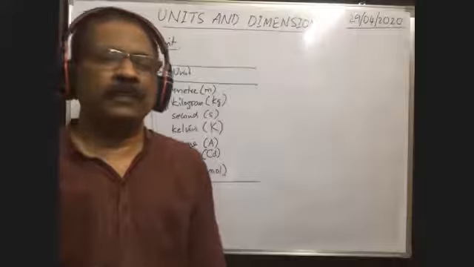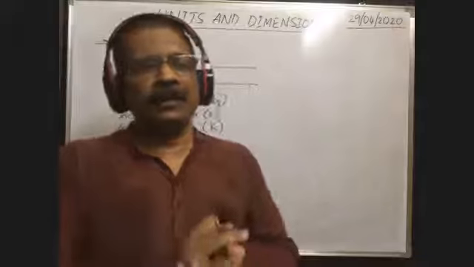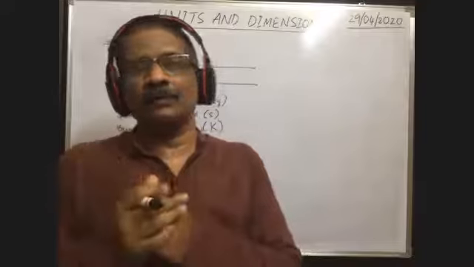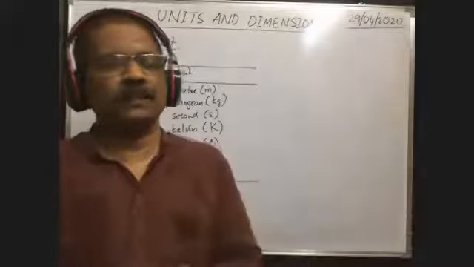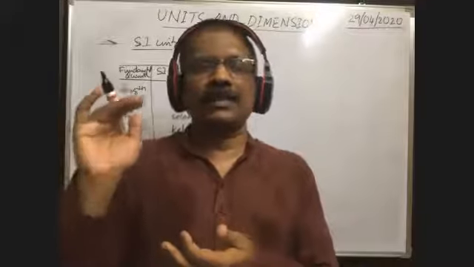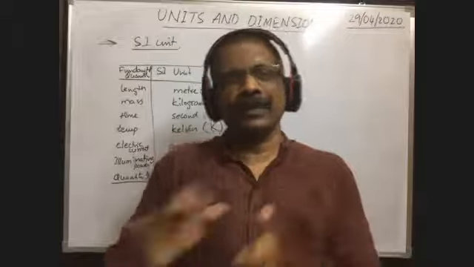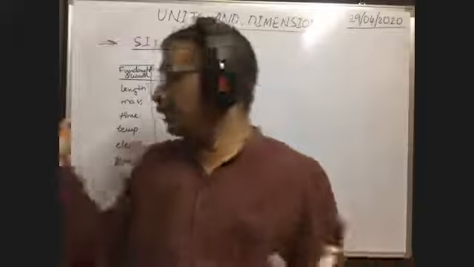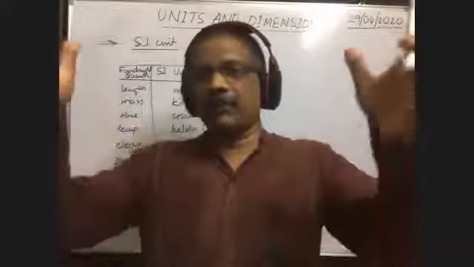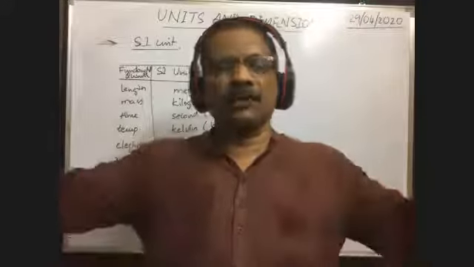Okay, then scientists introduced these 7 fundamental quantities, and they printed them in the books, and they were ready to distribute to different places in the world. Up to that, scientists thought that there are only 7 fundamental quantities, and they printed them in the form of a booklet, and were ready to distribute to different places.